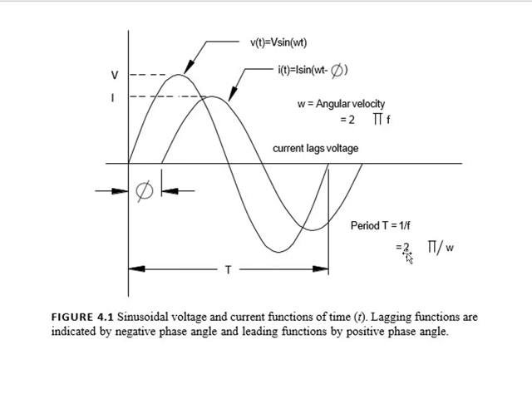So again it is given by 2 pi by omega. This is from the equation omega is equal to 2 pi f, so T is equal to 2 pi by omega. So this is the figure for the sinusoidal voltage and current function of time t. Lagging functions are indicated by the negative phase angle and leading functions by the positive phase angle.